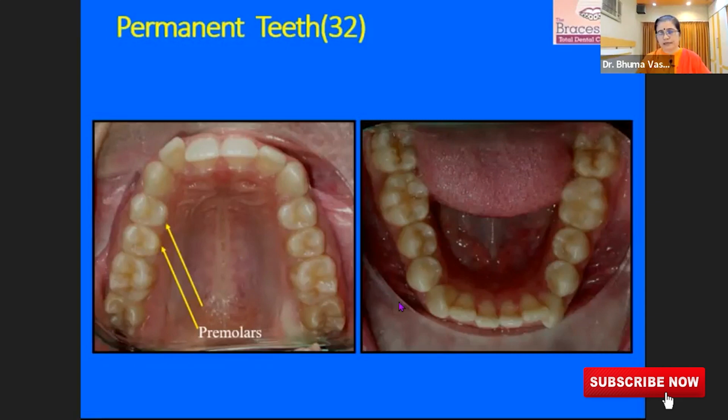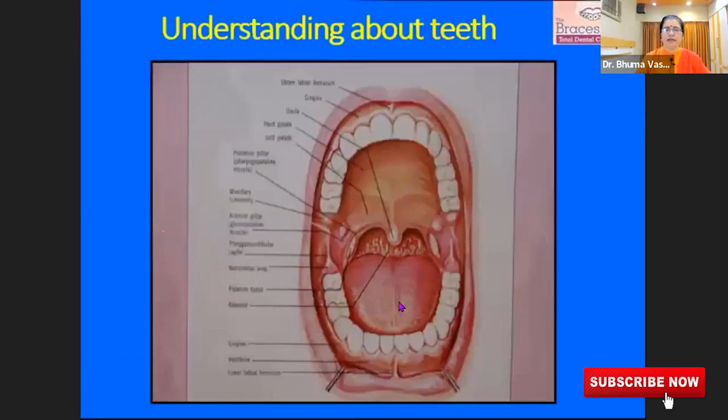So these are the permanent teeth, and then as physicians and as doctors, sometimes what happens, we tend to forget about looking at the details. Like when a patient comes with tonsillitis to a physician, the physician would go straight to the throat, to the tonsillar area, identify the issue and prescribe the medication or pay attention to only that area. But if you look at it with a little wider perspective, we could guide the patients: please clean your tongue twice a day with a tongue cleaner, brush your teeth properly. If you see some cavities, we could surely guide the patient to please go to the dentist to get the treatment done so that you don't suffer.